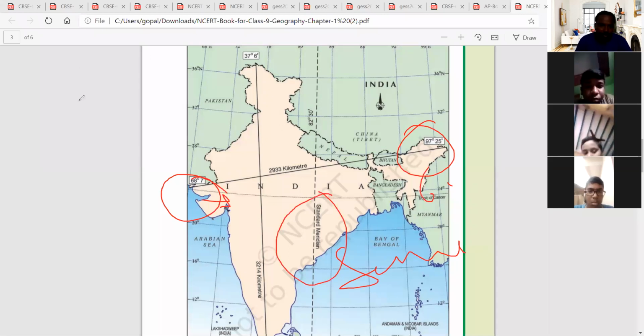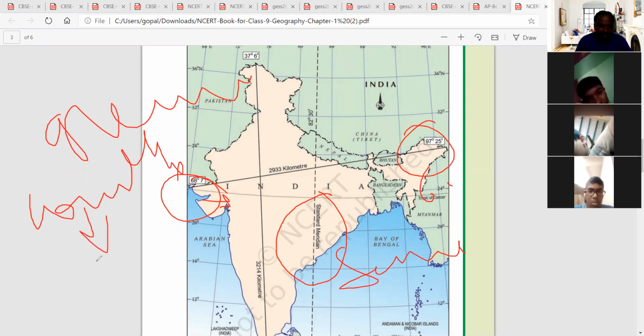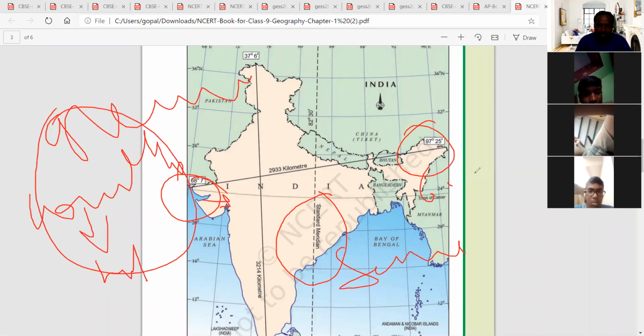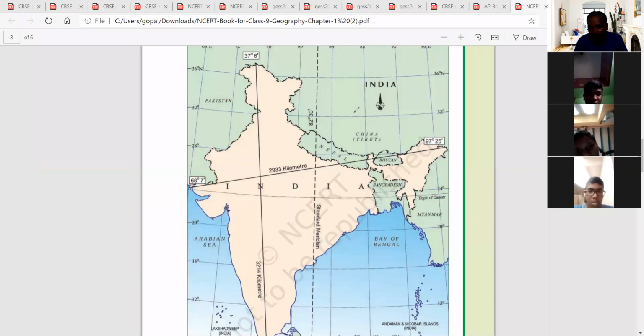Suppose you take Greenwich, which passes through the city of London, called the Greenwich line. If you follow that time, there will be some variations. To overcome this, we take the standard time and tell the same time throughout the country. If it is 6 p.m. here, the whole country has 6 p.m. I will tell you later how to calculate time zones. It is not necessary now, so let us move forward.